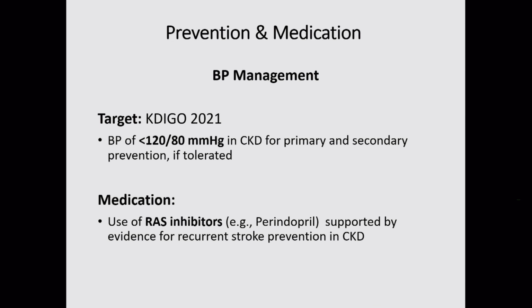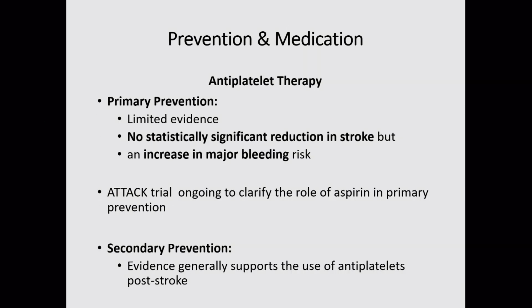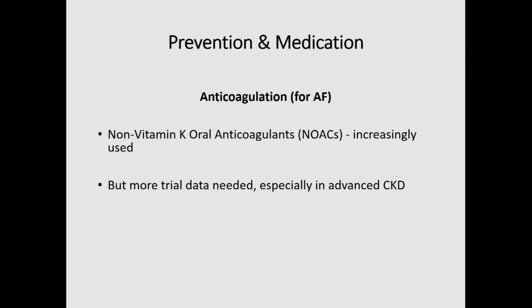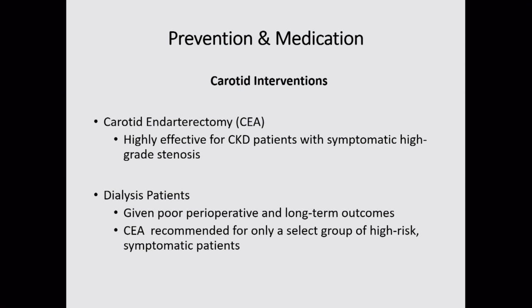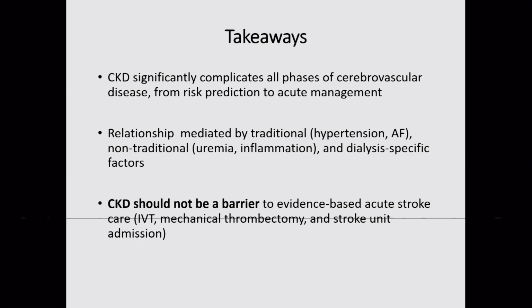We have to maintain their BP targets less than 120/80, use RAS inhibitors, and start them on antiplatelet therapies if the patient has a history of stroke. The ATTACK trial is ongoing, to clarify the role of aspirin. There is a role in primary prevention. We can use the non-vitamin K oral anticoagulants in these patients, but more trials are needed in advanced CKD patients. Again, KDIGO recommends starting a statin if the patient is more than 50 years old. Carotid interventions can be done.